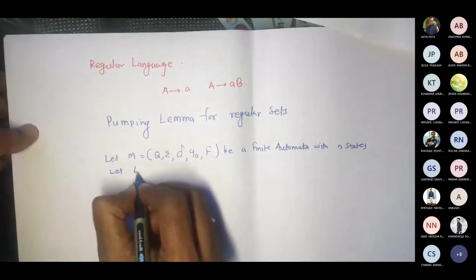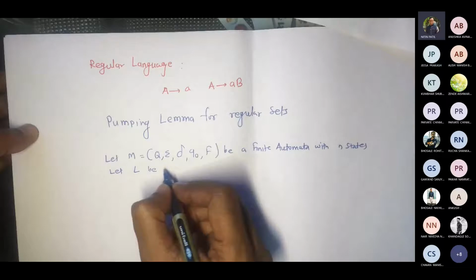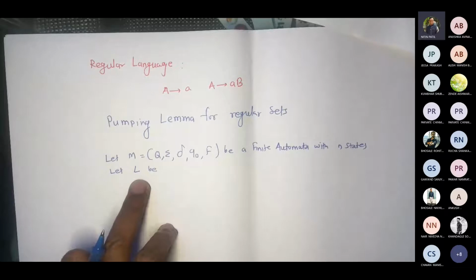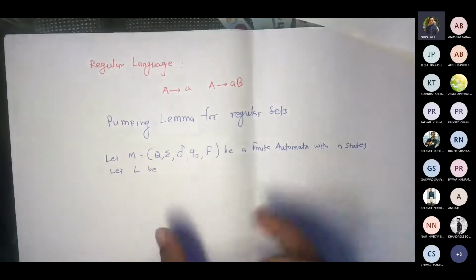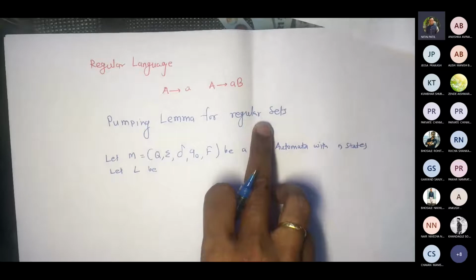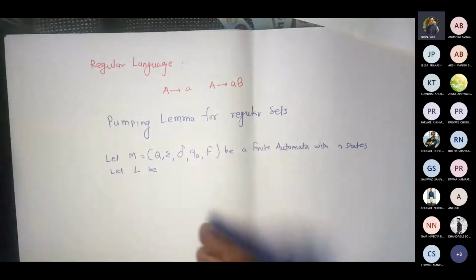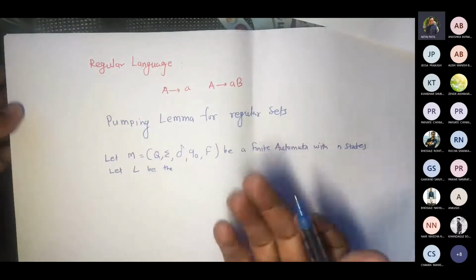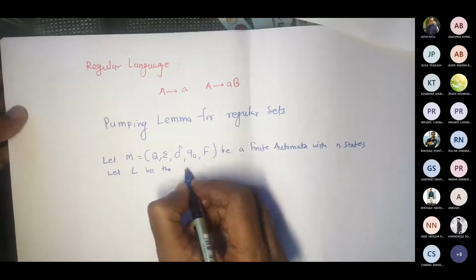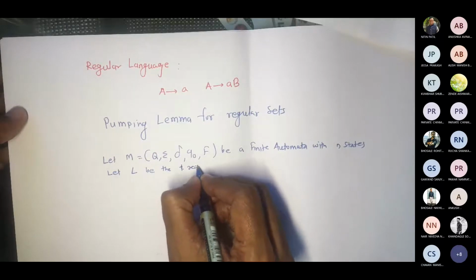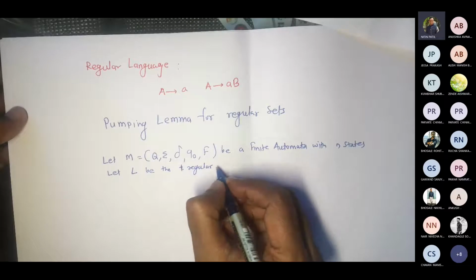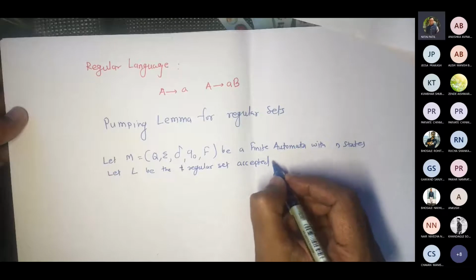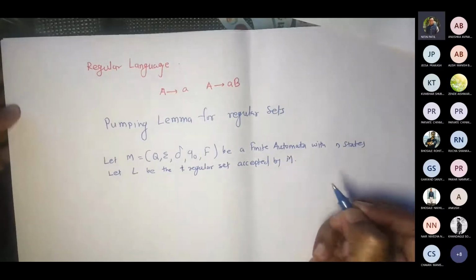Let L be, and now if I have M to be a finite automata, then definitely whatever L would be, this would be a regular language, correct? So let us say I call that a regular set. Instead of regular language, I will call it a regular set. Let L be the, because anyway, language would be a set of strings accepted by M. Let L be the regular set accepted by your automata M.